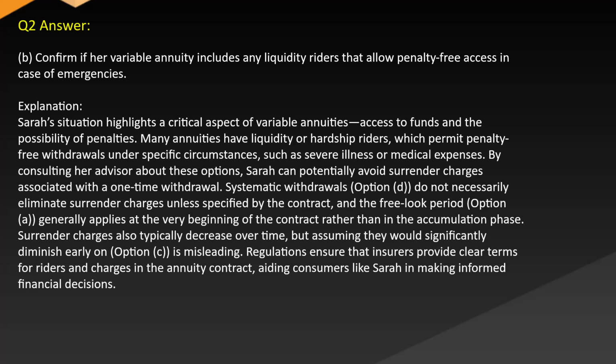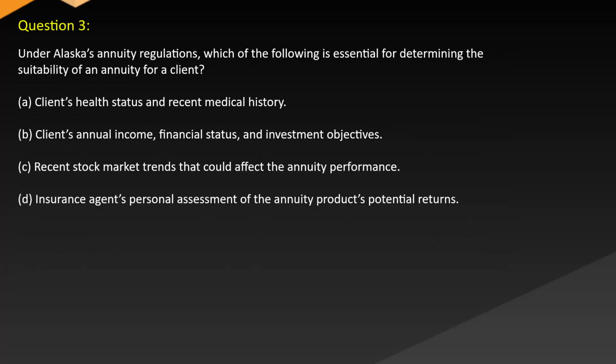Systematic withdrawals (option D) do not necessarily eliminate surrender charges unless specified by the contract, and the free look period (option A) generally applies at the very beginning of the contract rather than in the accumulation phase. Surrender charges also typically decrease over time, but assuming they would significantly diminish early on (option C) is misleading. Regulations ensure that insurers provide clear terms for riders and charges in the annuity contract, aiding consumers like Sarah in making informed financial decisions. Question 3.